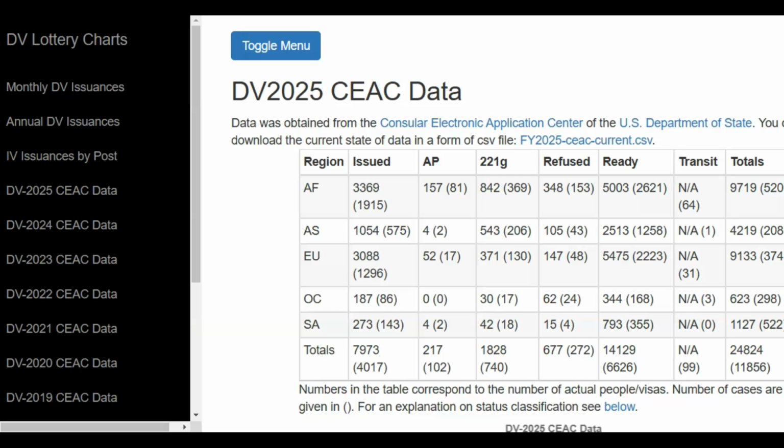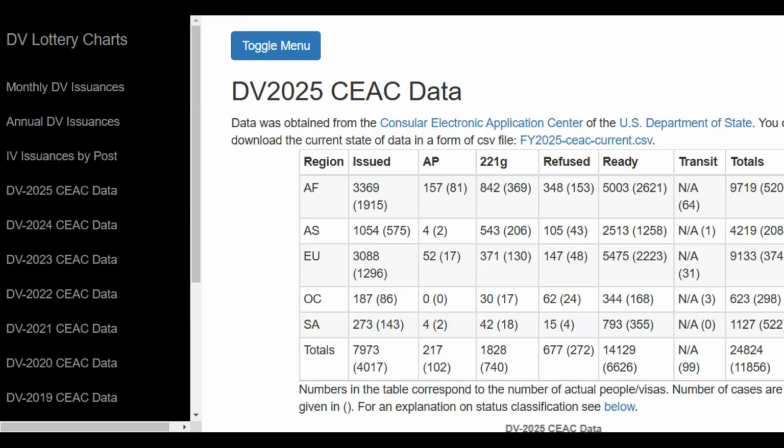As you can see, generally in this table, we have 2 kinds of data. We have one that is in parentheses and the other is not in parentheses. What we have in parentheses are the number of cases, and what we have outside of parentheses are the number of applicants. So if we look at the issuance column beginning with the Africa region, we see that we have